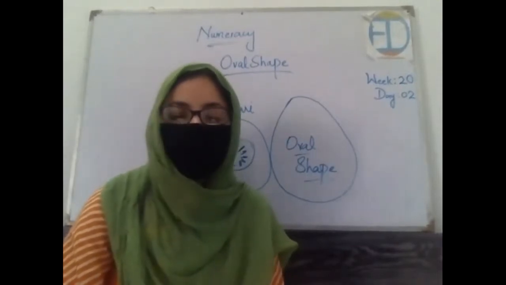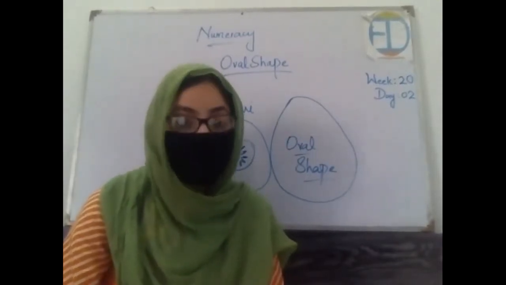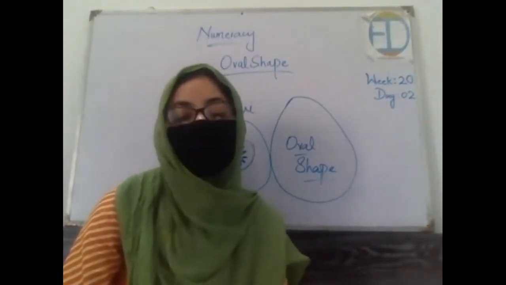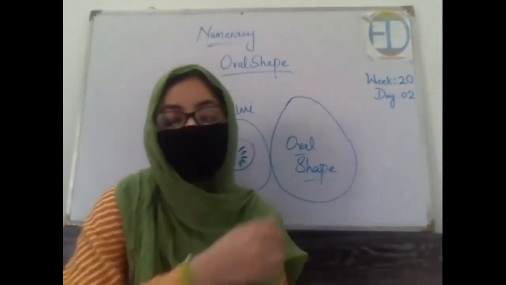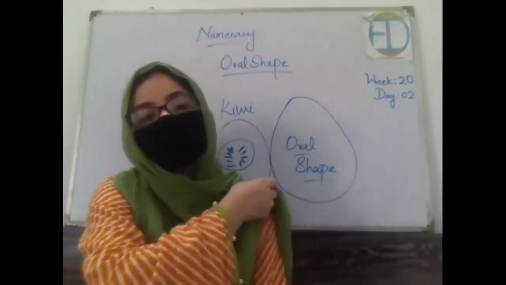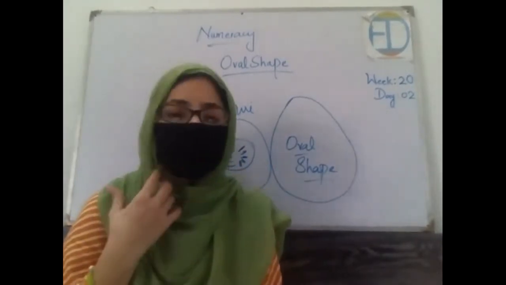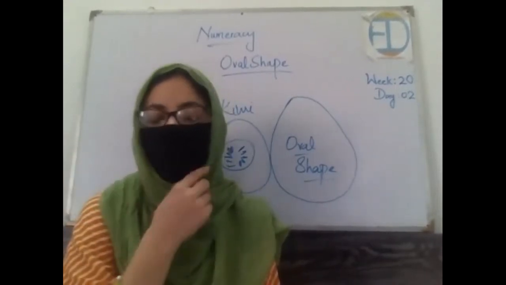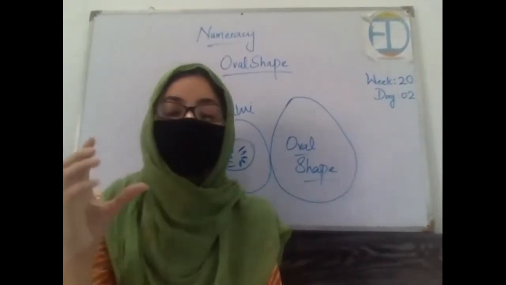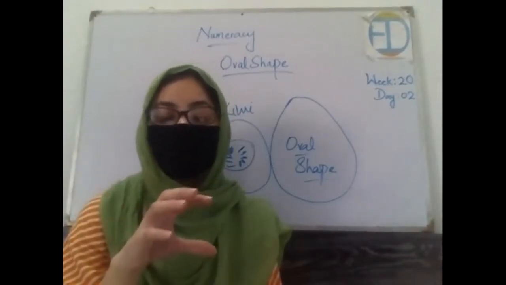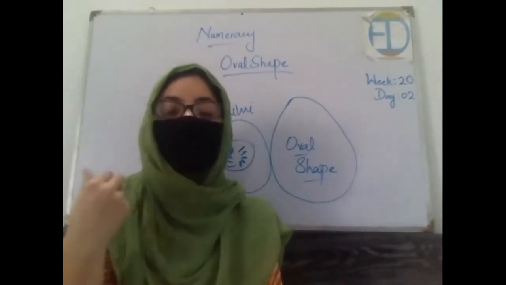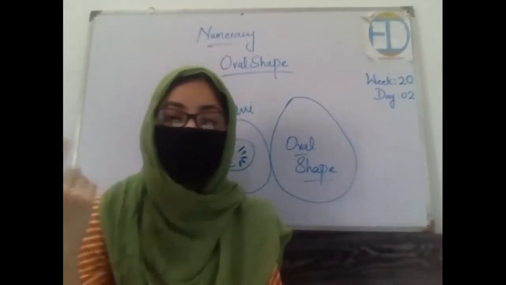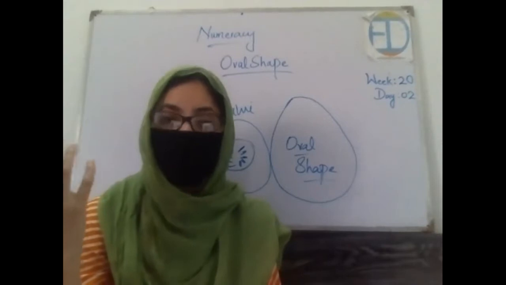Okay, so now what I want is that you will be searching for more examples of oval shape, and I have also given you the home assignment that you are supposed to take a white paper, then take anything which is of oval shape. Egg is the best example, everybody has it at home, right? So you can just take it, dip it in any paint, any color, and then put it on the piece of paper, and then see how it comes out, right?